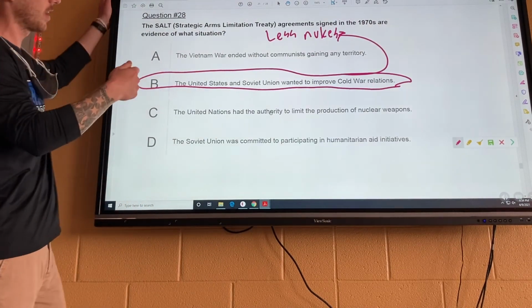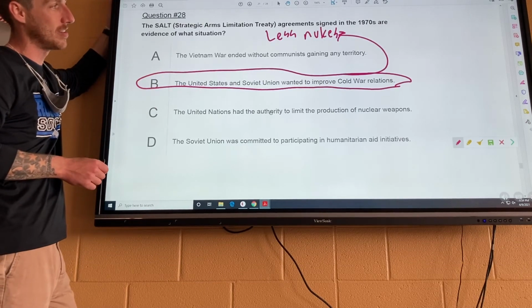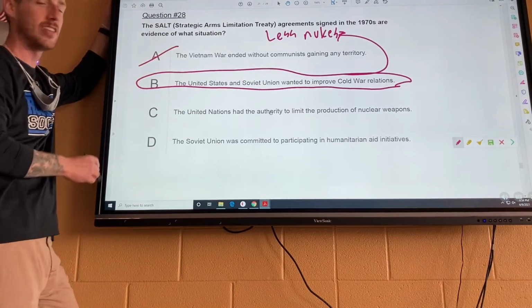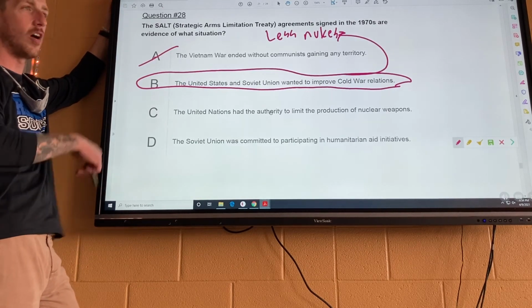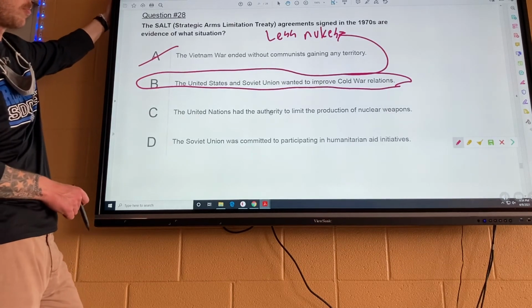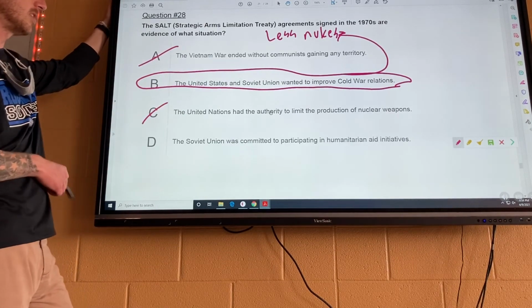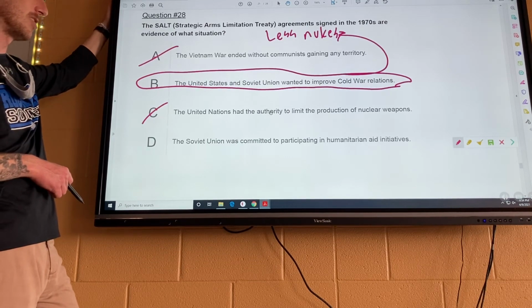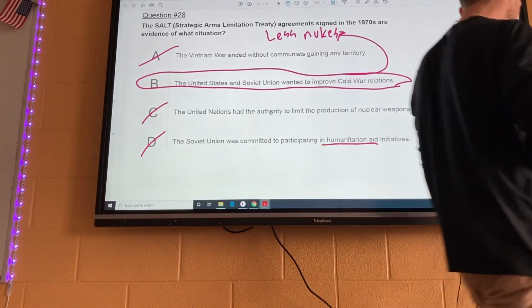So let's take a look why the other answers are wrong. A, the Vietnam War ended without communists gaining any territory. That's exactly the worst answer ever because the Vietnam War ended with communists gaining all the territory in Vietnam. C, the United Nations had the authority to limit the production of nuclear weapons. That's a decent answer, but it's not correct. D, the Soviet Union was committed to participating in humanitarian aid initiatives. The Soviet Union does not care about humanitarian aid.